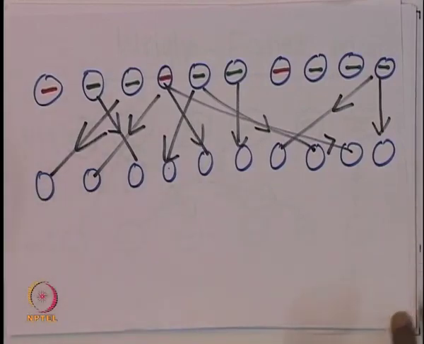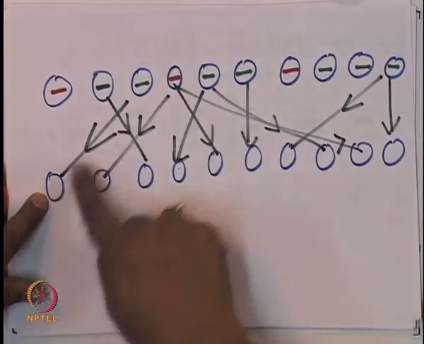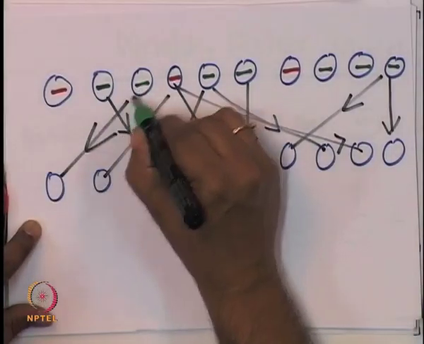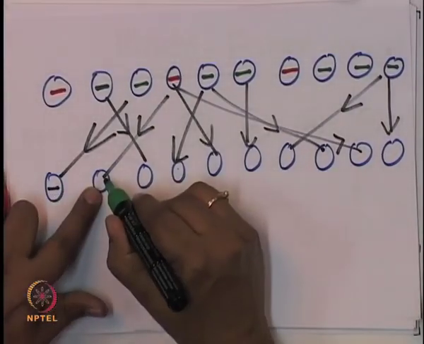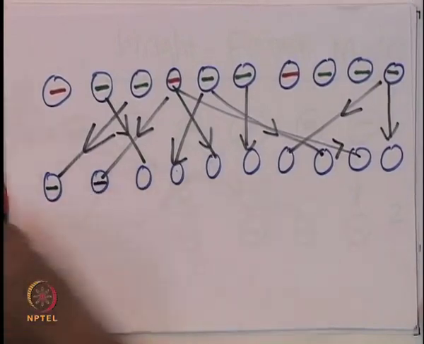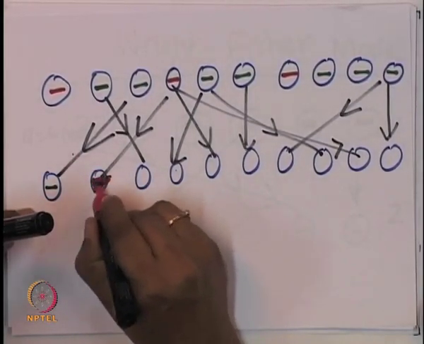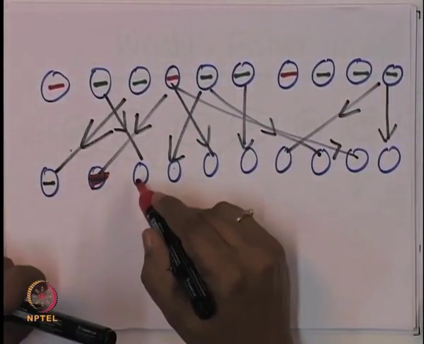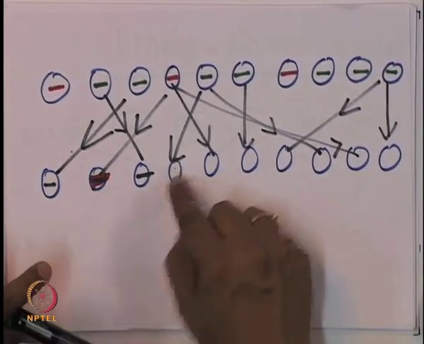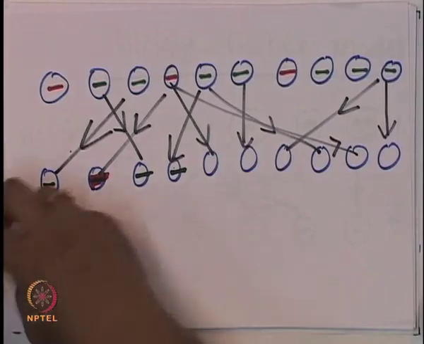So, now let us look. This one is inheriting from a green one, so let me draw a green here. This is inheriting from a red one, so it is a red one. This is inheriting from a green one, so I draw a green. This is inheriting from a red, so I draw a red here.